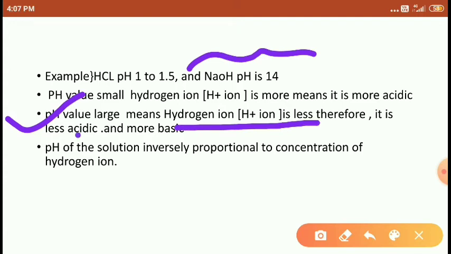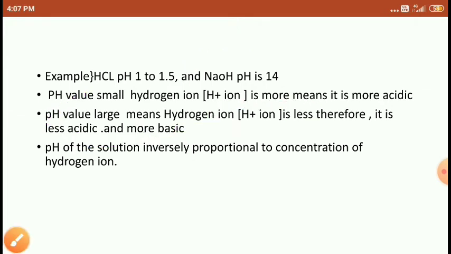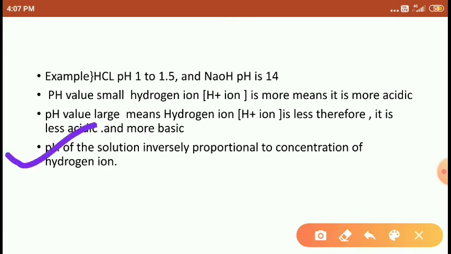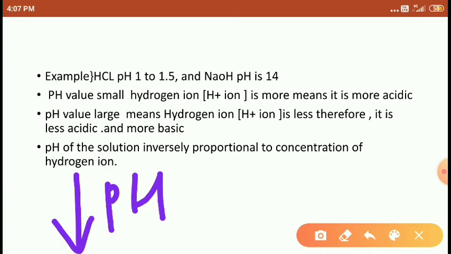Therefore it is less acidic and more basic, because there are fewer hydrogen ions, right students? And that's why the pH of the solution is small, it is acidic.